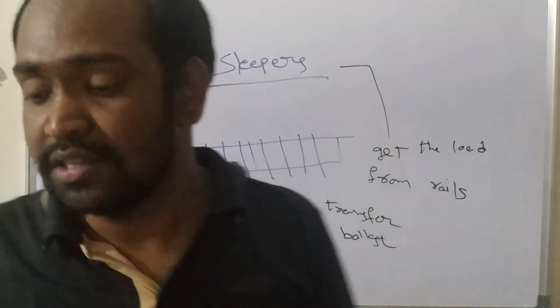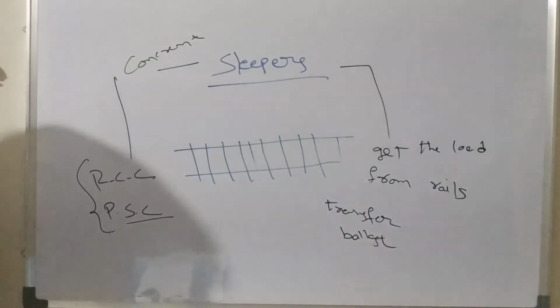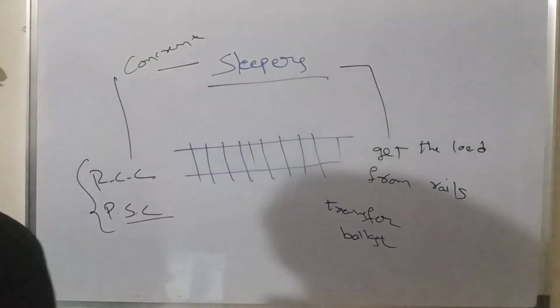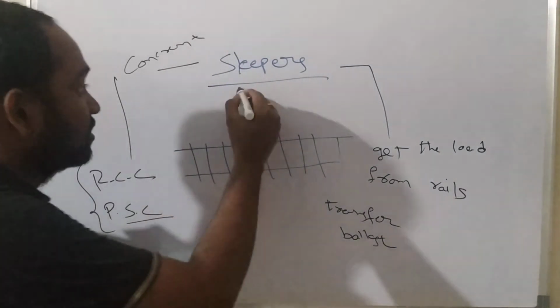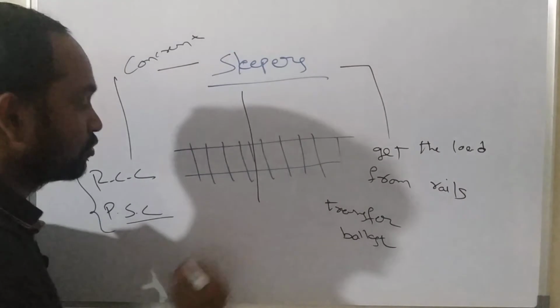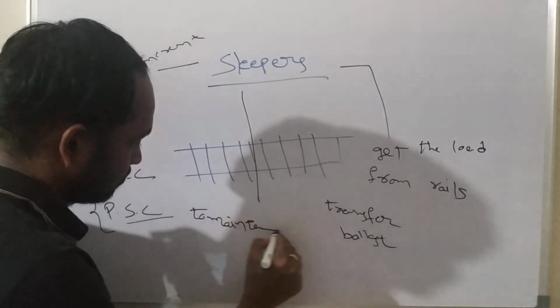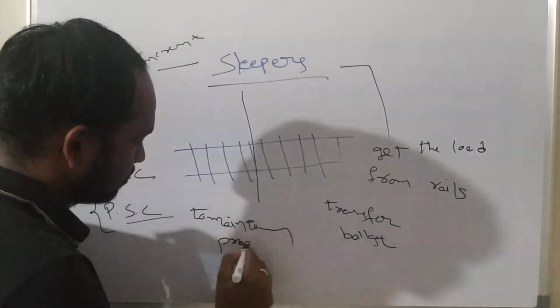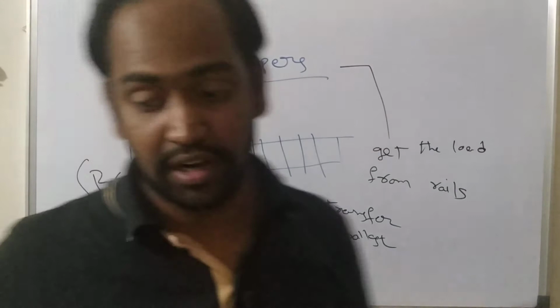It means the sleepers are used to hold the rails at proper gauge in all situations, that is the exact gauge distance. Understand or not? So the sleepers are used especially to maintain proper gauge throughout the length of the railway track.